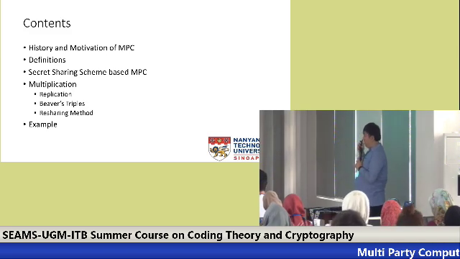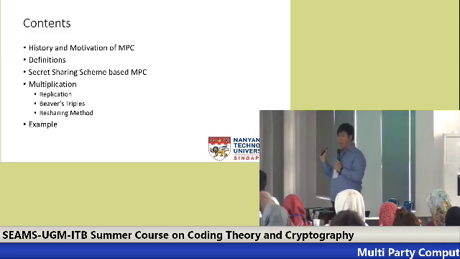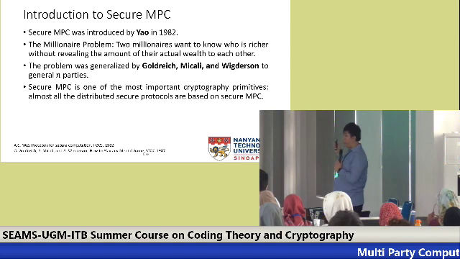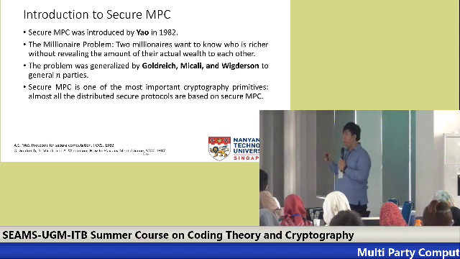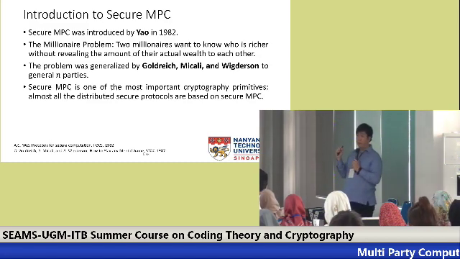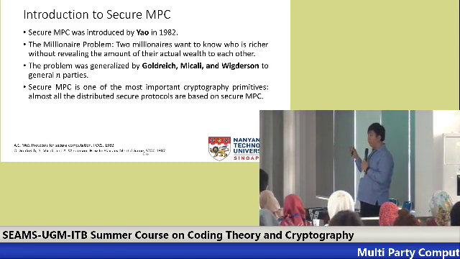Okay, so some history about secure MPC. MPC was first introduced by Yao in 1982, through this problem, the Millionaire Problem. Suppose there are 2 millionaires, and they want to compare to know which one is richer, but of course they don't want to share their wealth with the other.